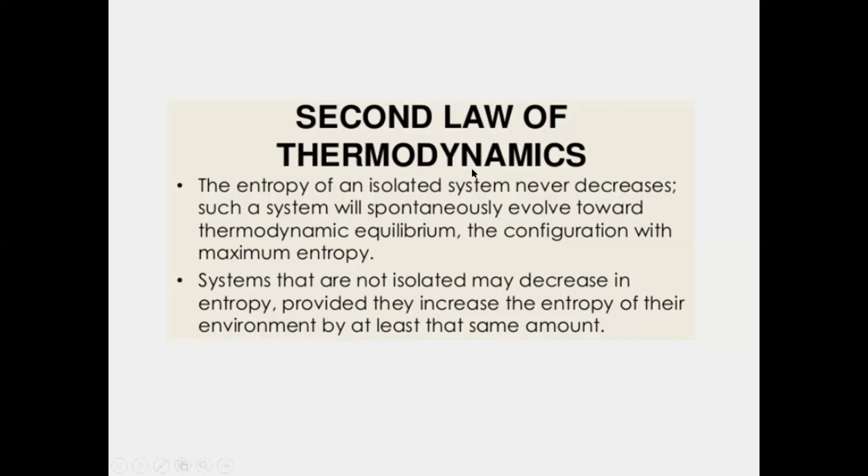But in the isolated system, a decrease in entropy never happens. That means the system which is not isolated, not confined from all the sides, is mainly controlled by the amount of entropy increased or decreased.